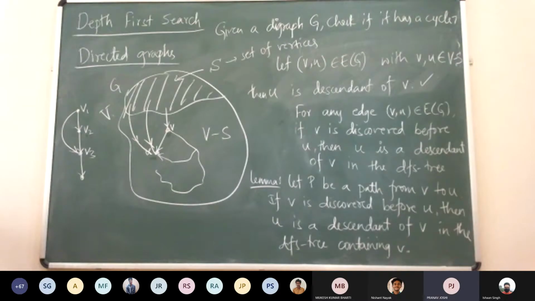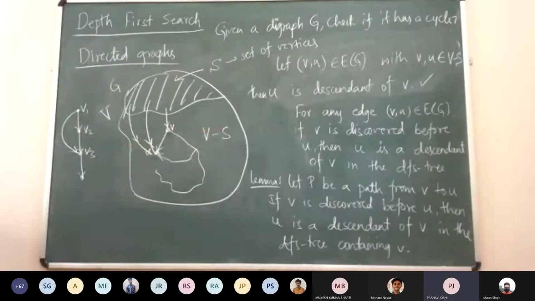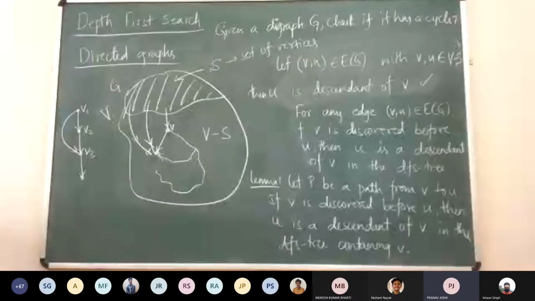No, it is still not clear, Pranav. We see why V2 will always be a descendant of V1. But why will any vertex Vi in this path be a descendant of V1? We can show it by induction.